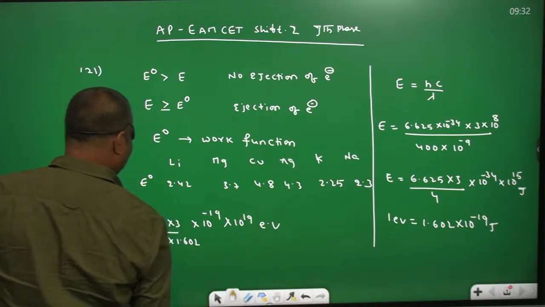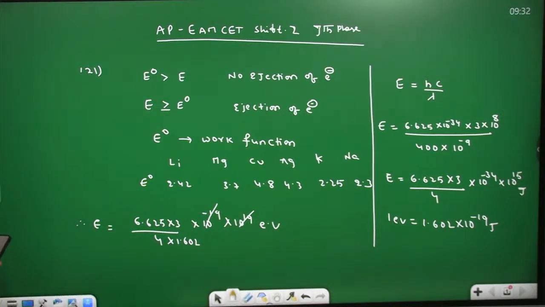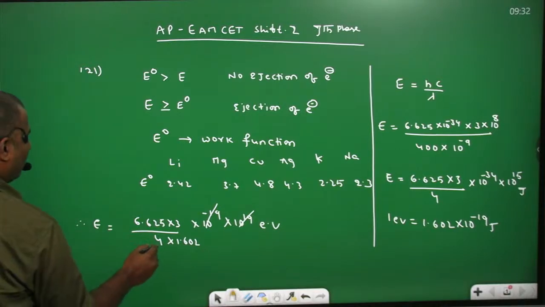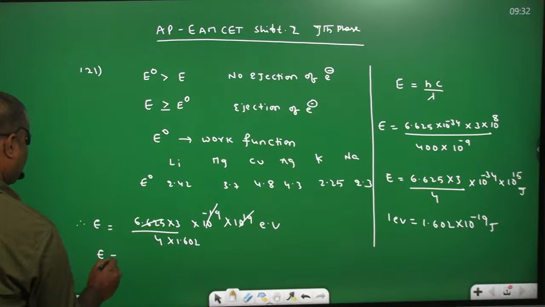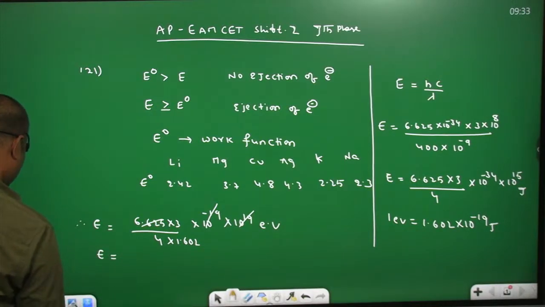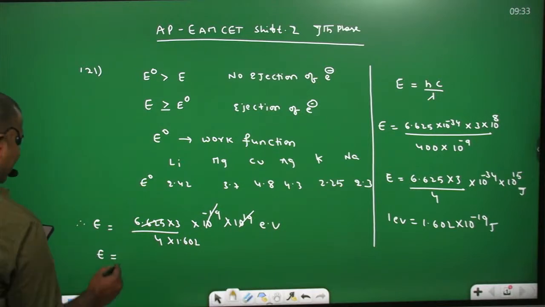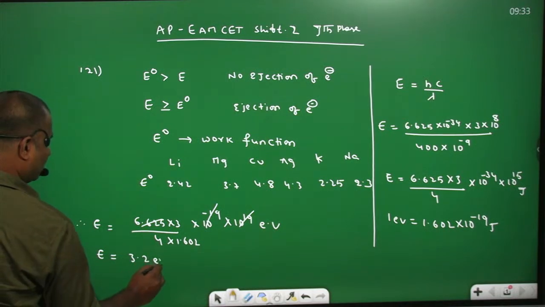Now you can simplify. This will cancel. 1.6 into 4 is almost 6.4, and you can get the energy value as 3 point something, right? 3.2 electron volts you can get.